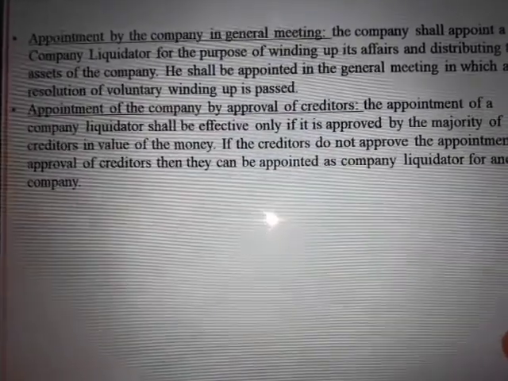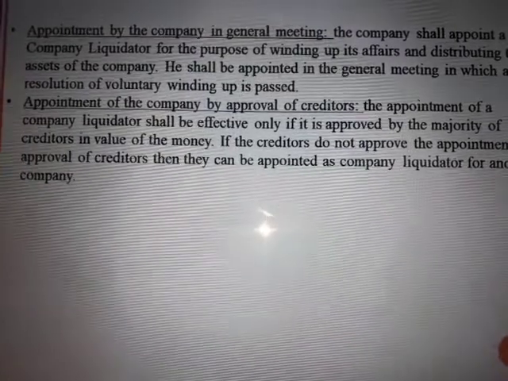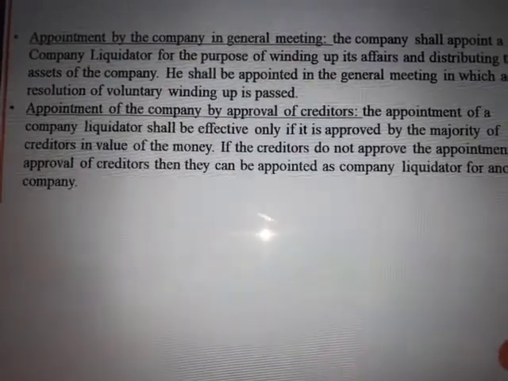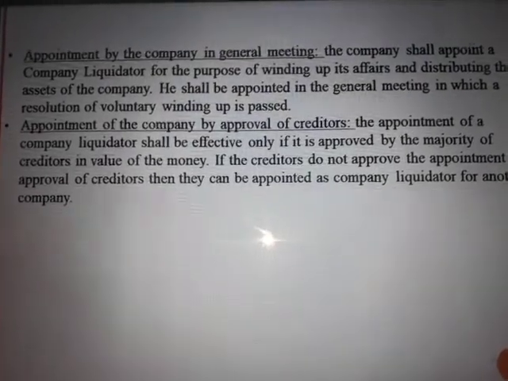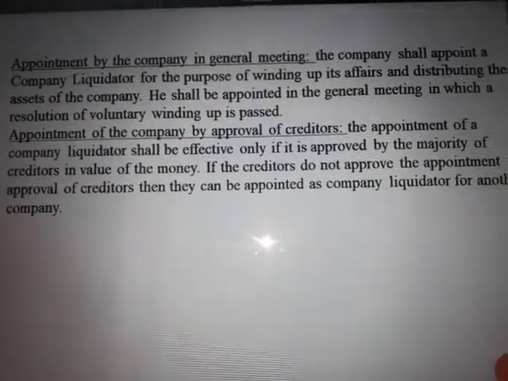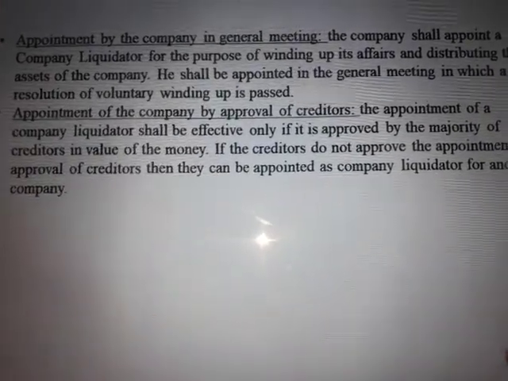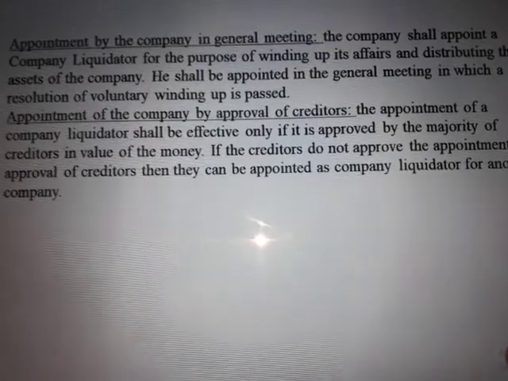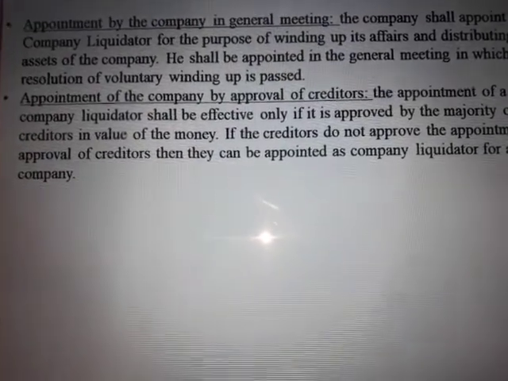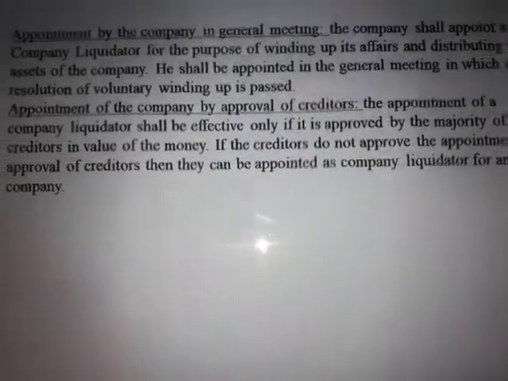So next step, appointment of the company liquidator by the approval of creditors. As we know, whenever we are appointing the company liquidator, there should compulsorily be an approval of creditors, because whenever the company is going to wind up, when the company is unable to pay its debts, then the company goes under the situation of winding up. The creditors are the persons to whom the dues have to be paid, right?